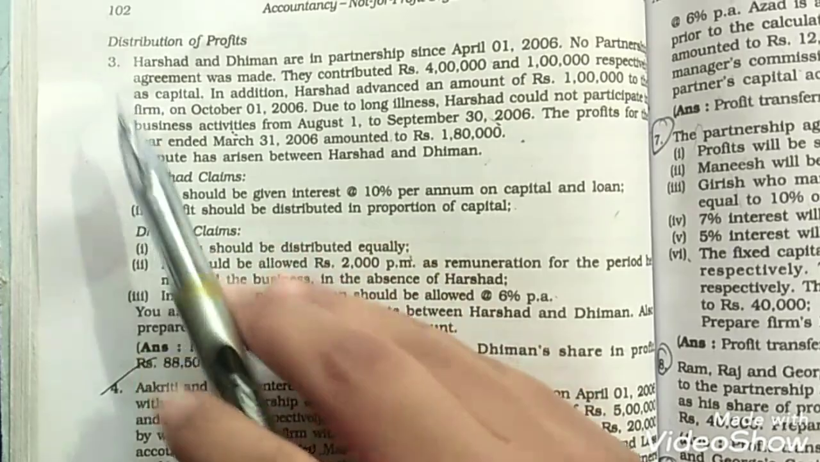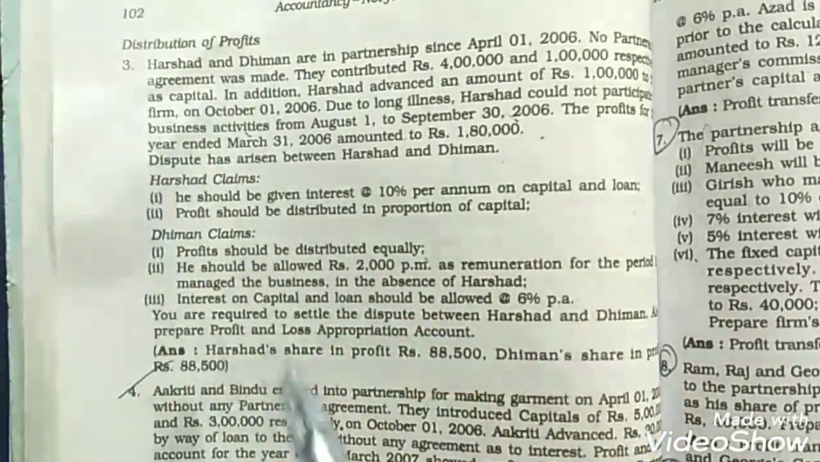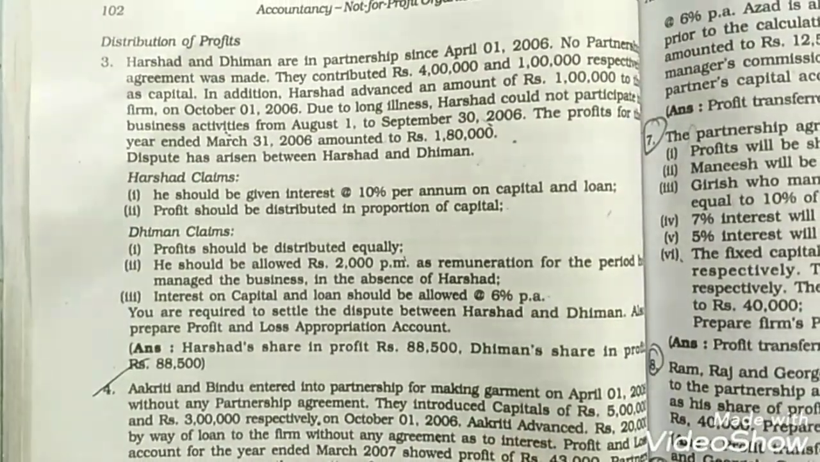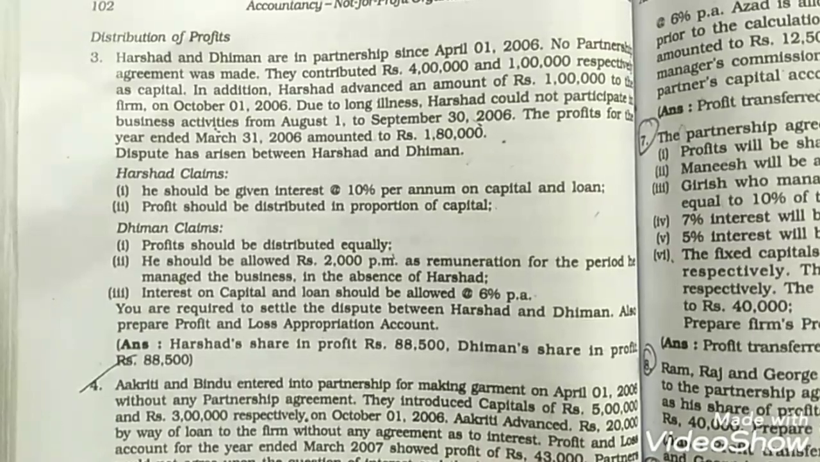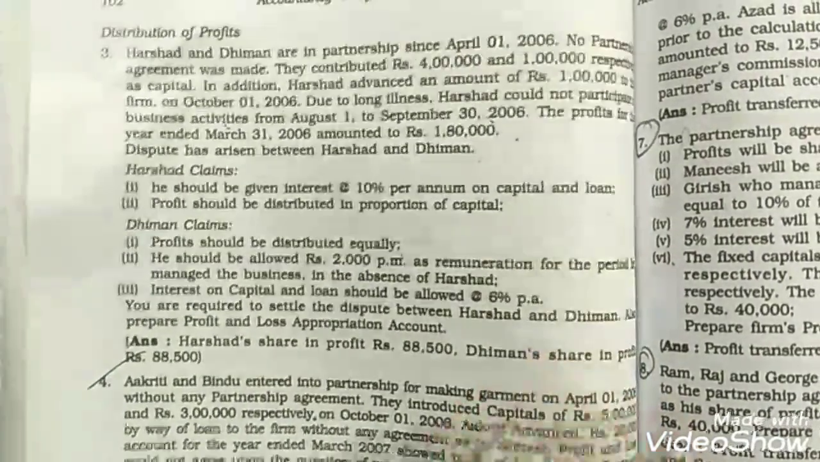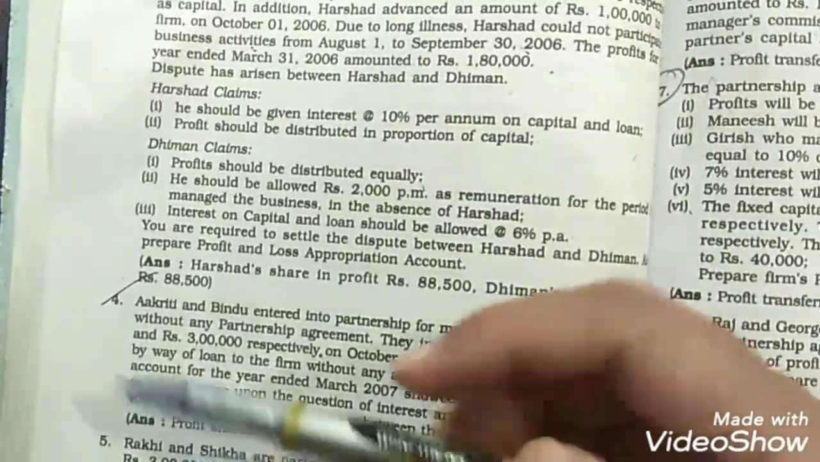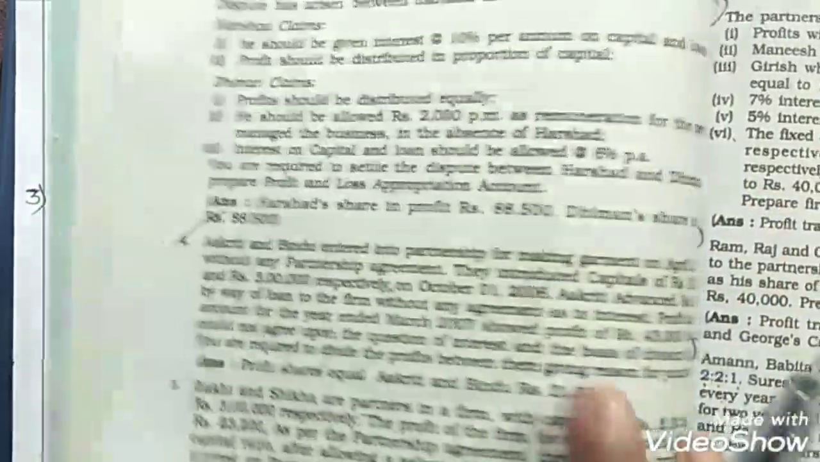First question relating to your profit and loss appropriation account. Previous two questions in your textbook were relating to partners capital account, which we have already solved in the previous session, that is practice session 1. So in today's session we are going to solve these three questions relating to profit and loss appropriation account.